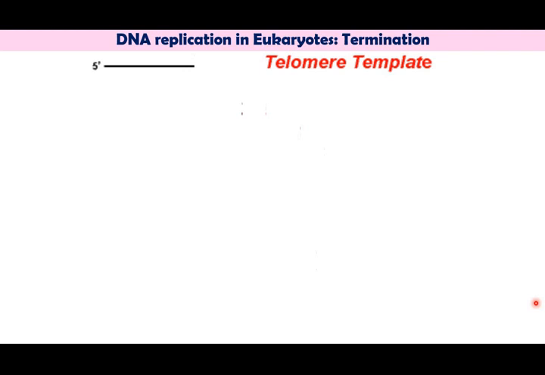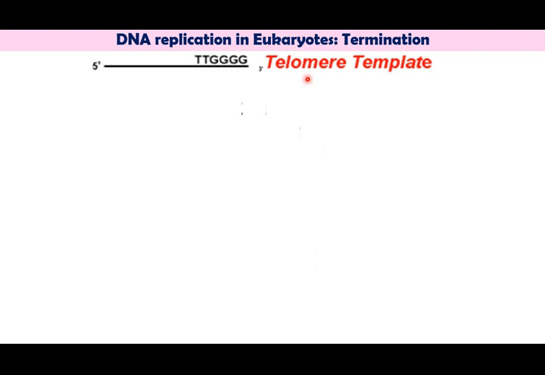There is an enzyme found in a eukaryotic cell called telomerase. Telomerase is an RNA-dependent DNA polymerase enzyme which adds many copies of the telomeric sequence at the 3' end of the DNA template, unlike the other DNA polymerases which add at the 5' end.